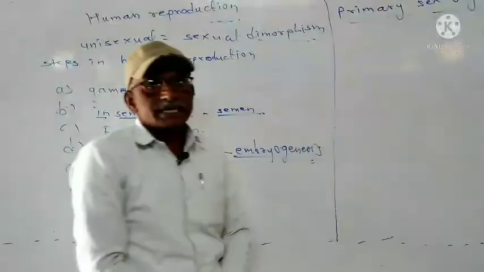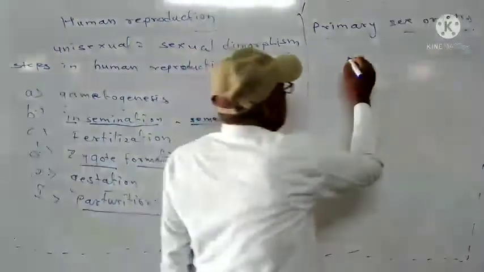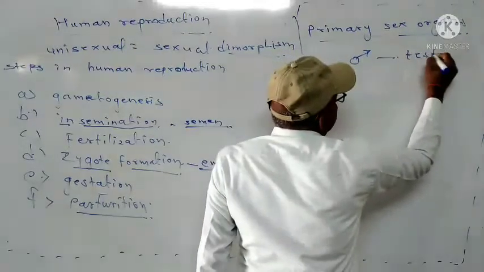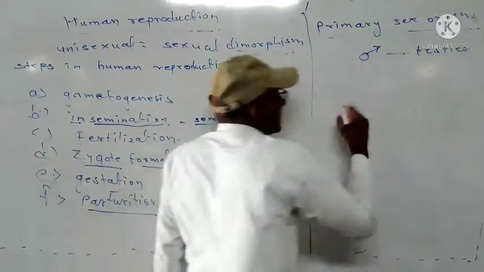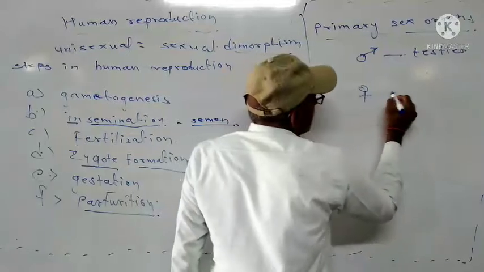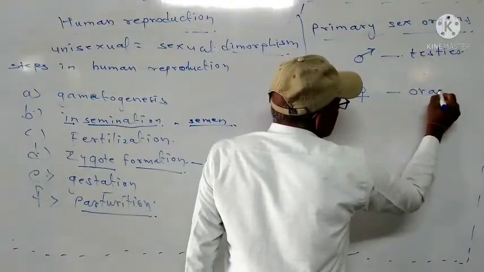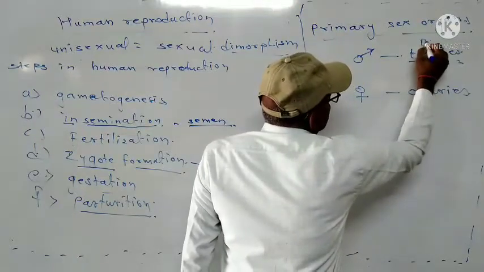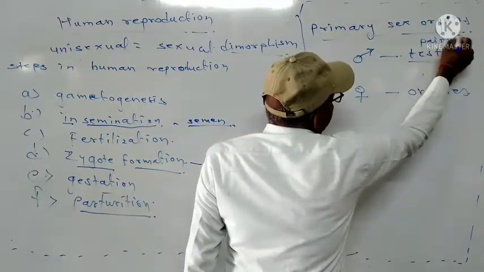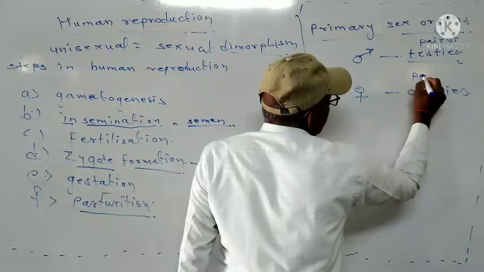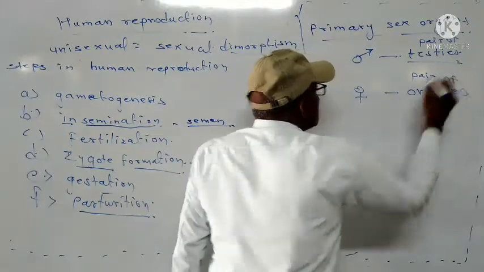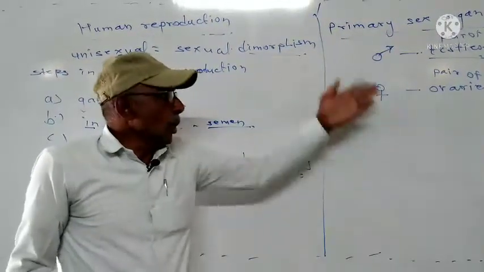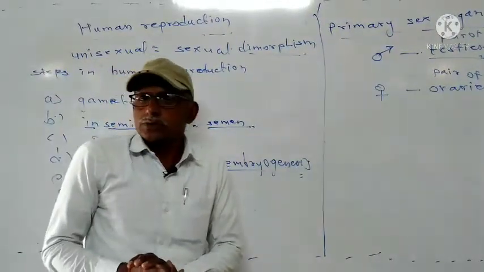In primary sex organs, mainly in male, testes are there. In female, ovaries. Here it is a pair of testes, here it is a pair of ovaries. So 2 testes are there in male and 2 ovaries in female.